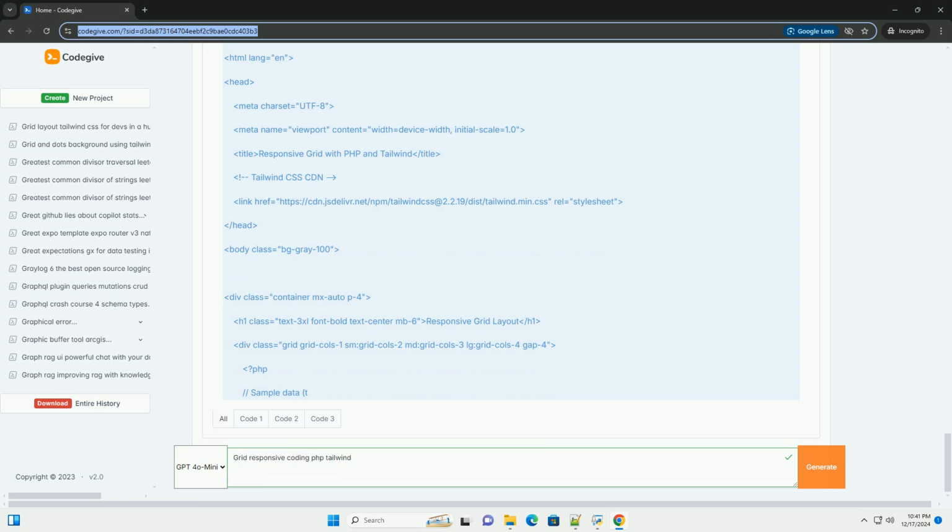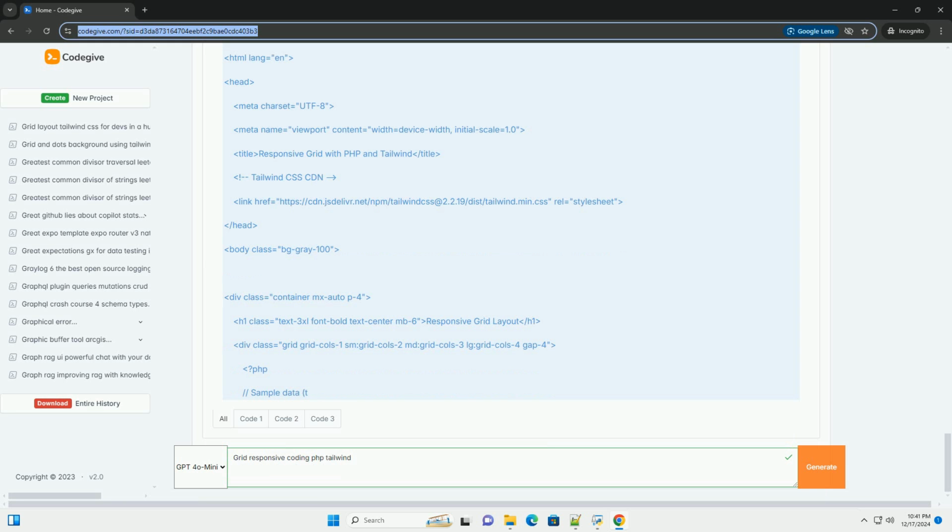Step 4, run your application. 1. Start your local server, for example XAMPP. 2. Open your browser and visit http://localhost/tailwindgrid/index.php. You should see a responsive grid layout displaying your items. As you resize the browser window, you will notice the grid adjusts according to the screen size.